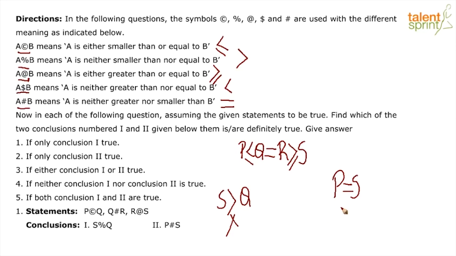Now, let us look at P is equal to S. If you look at the given inequality, we know that P is less than equal to Q, which means that there is a strong possibility in which P will be equal to Q. We also know that Q is equal to R and R is greater than equal to S, which means that there will be a given condition in which all these will be equal. Therefore, this conclusion holds true, which means that our answer here will be 2, that only conclusion 2 follows.